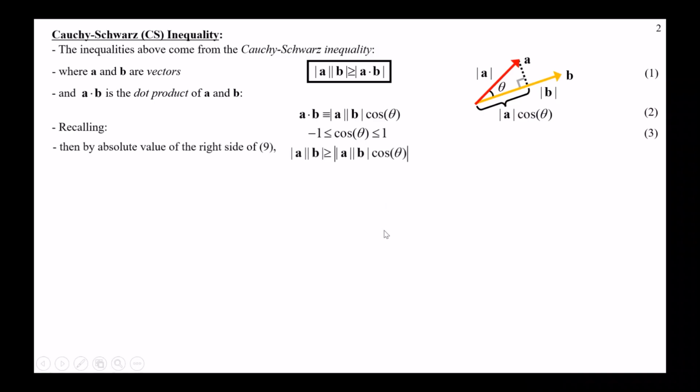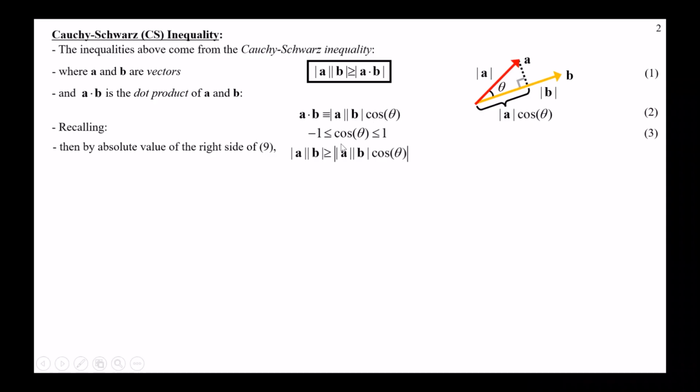So if we look at the absolute value of the right side of the dot product here, because the absolute value of cosine can never get over 1, the greatest value the right side will ever reach is when the cosine equals 1. So A magnitude times B magnitude is the largest value of the right side.